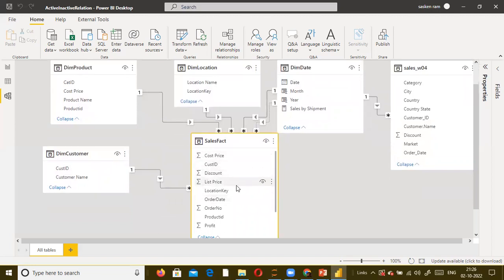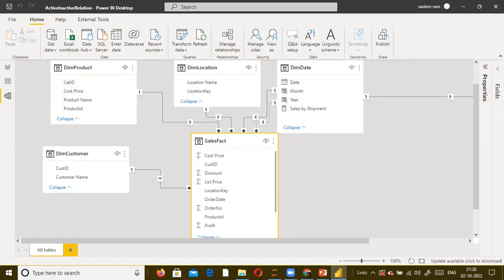The fact table will have the combination of the key columns: location key, customer ID, and the date key. Let me just keep date, right? Date and order date have the relationship here, and it creates the relationship automatically. And if you see the arrow here, it is unidirectional; the keys are flowing from the dimension table to the fact table. Forget about this one at this moment, or else I will just move this somewhere aside. You just think it is not there at all. So we have four dimension tables and one fact table.